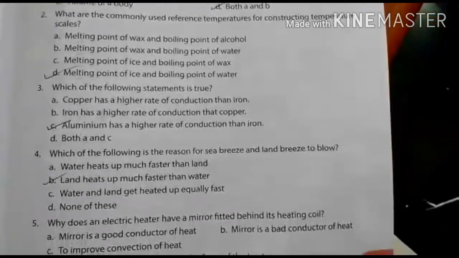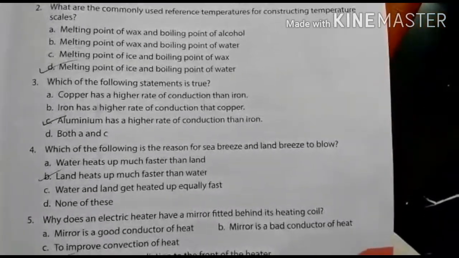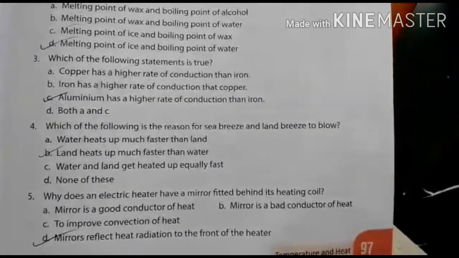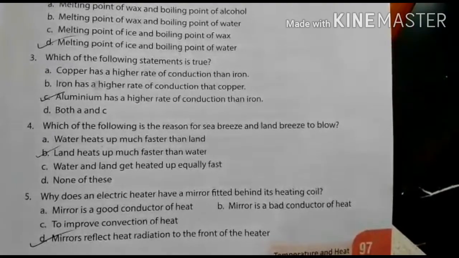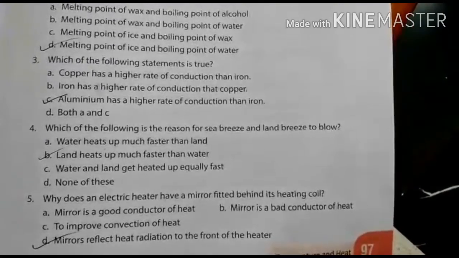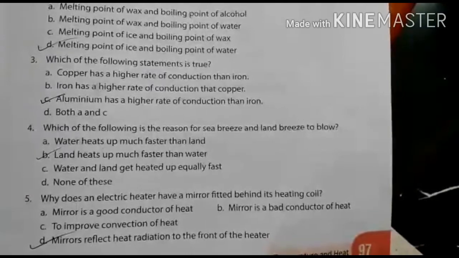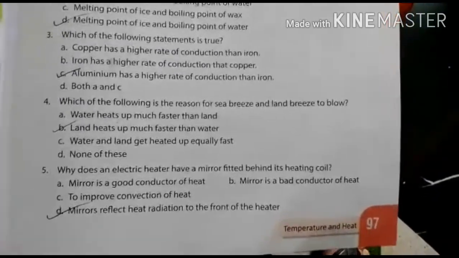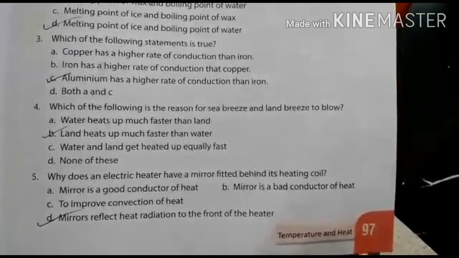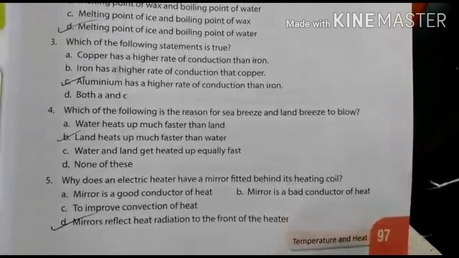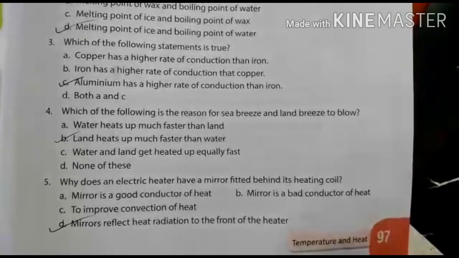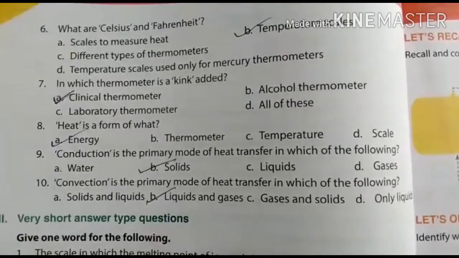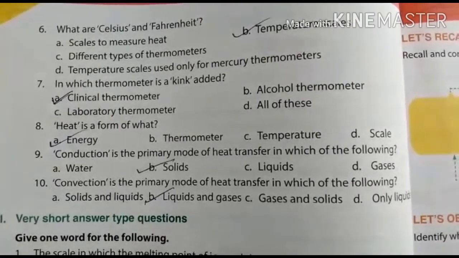Which of the following statements is true? Aluminium has a higher rate of conduction than iron. Which of the following is a reason for sea breeze and land breeze to blow? Land heats up much faster than water. Then, why does an electric heater have a mirror fitted behind its heating coil? Because the mirror reflects heat radiation to the front of the heater. What are Celsius and Fahrenheit? These are temperature scales.